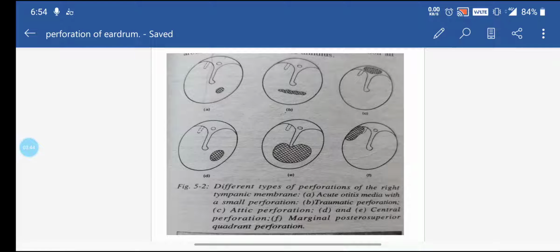In figure C, there is an attic perforation in the pars flaccida. In figure D, there is again a central perforation, again due to acute otitis media. In figure E, there is a massive or huge patch in the eardrum. It may be due to chronic otitis media. And in the last figure, F, there is a marginal perforation at the annulus part of the eardrum.